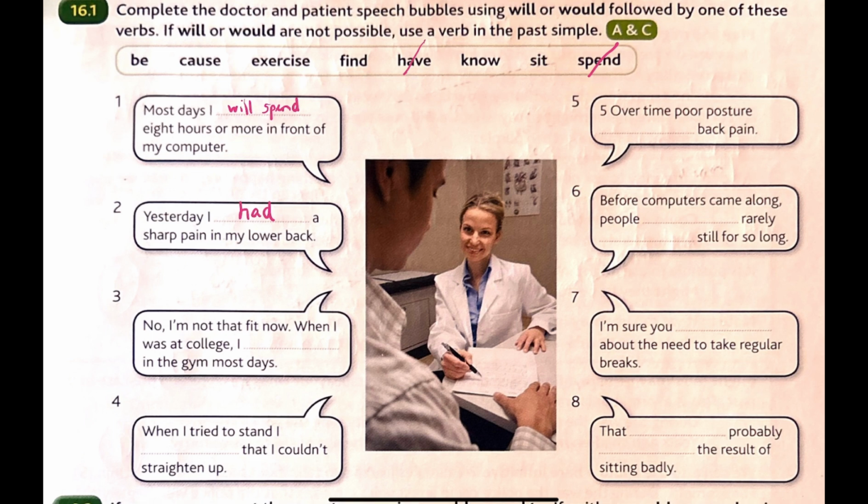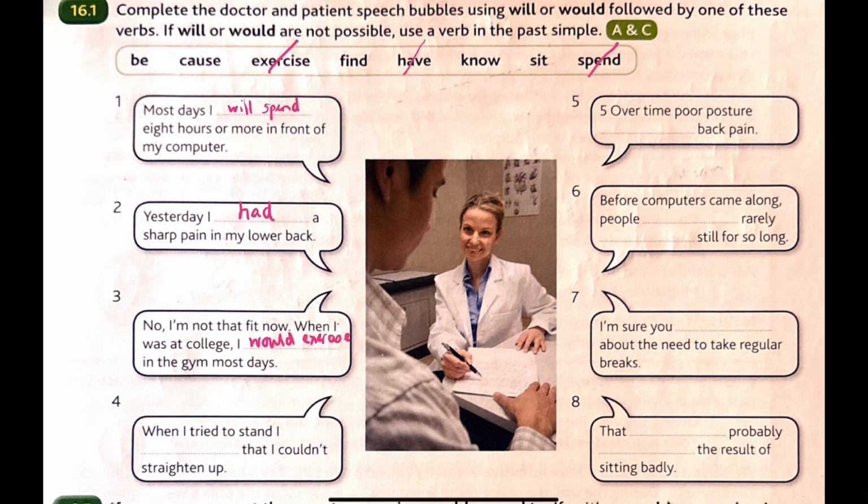No, I'm not that fit now. When I was at college, blank in the gym most days. This is again talking about habits in the past, so we can use would. And the verb, exercise. No, I'm not that fit now. When I was at college, I would exercise in the gym most days.